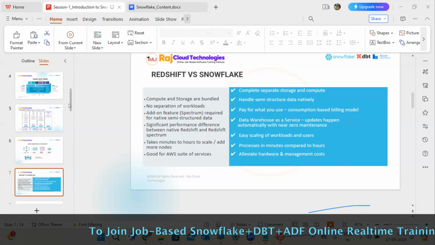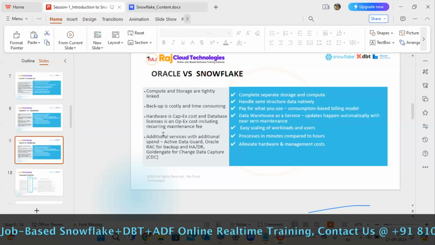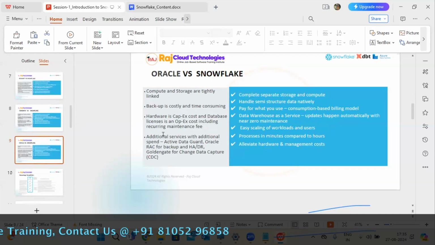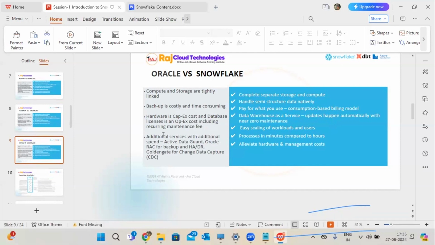If you compare not only with Redshift, you can compare with Oracle also, and with Teradata. Just a small example I'll give for Teradata, which I experienced in my life. In Teradata, if you want to take a backup, what do you have to do? You have to stop all your working processes. Nobody should work on top of that, and you take the backup and inform them, yes, we're done with your process. Then they can continue. But in Snowflake, if you want to take any data backup, you need not ask anybody to hold their job. You can go and take the data backup without disturbing the existing process. That is the benefit of Snowflake.